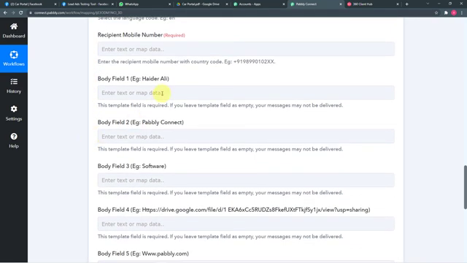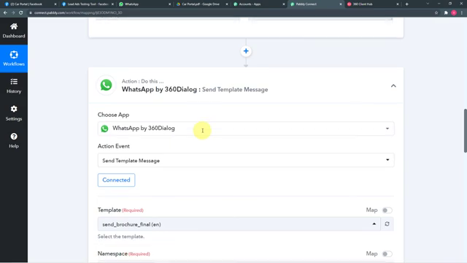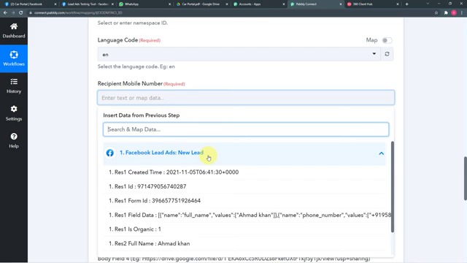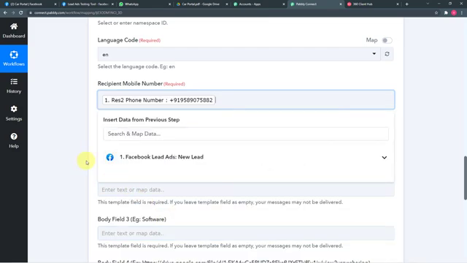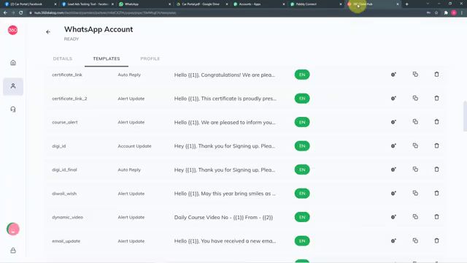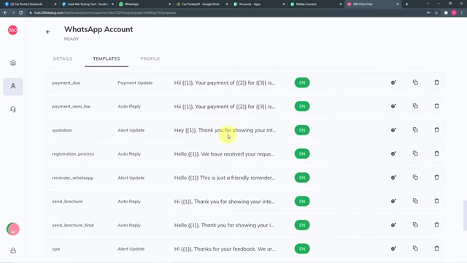And here it is asking for the recipient's mobile number. Okay, so here you have to enter the WhatsApp number to which you want to send the message. We have captured the data of our lead here in the second step. Here is the number. To bring this number here, you just have to click on this field, then click on the Facebook lead ads option and map the number from here like this. Okay. After that, it is asking for these body fields to be filled: 1, 2, 3, 4, 5. So what are these body fields? Let me show you in my template here in 360 dialog. I am opening my message template here, which is this.